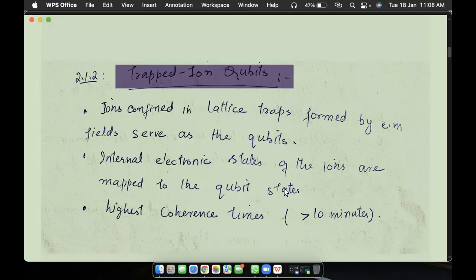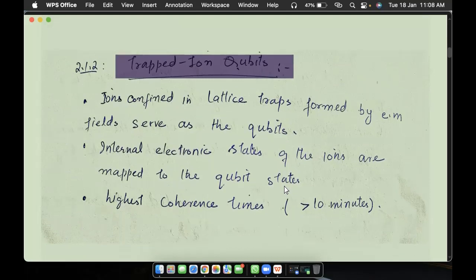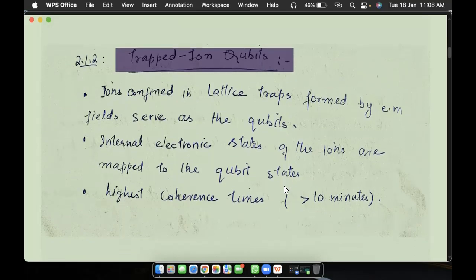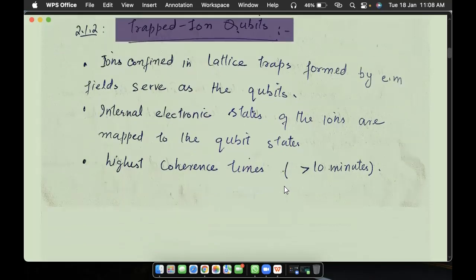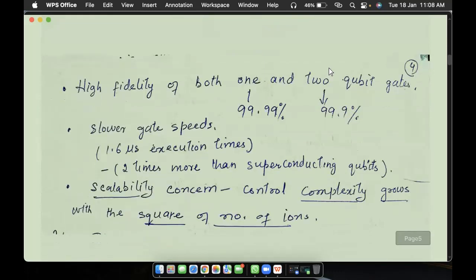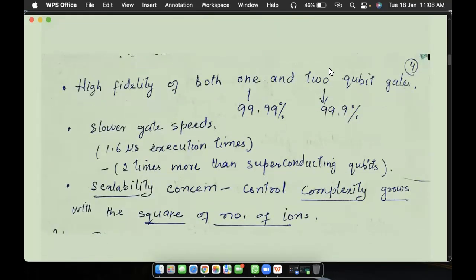And when we see their coherence time, it is much higher than the superconducting qubits. So they win on this side, that their coherence time is much higher than superconducting qubits, greater than 10 minutes. But from this side they win, and on another side they lose. Their gate speed is not high, it is very slow, about 2 times slower than the superconducting qubits, but their gate fidelity is good, that is 99.99% for a 1-qubit system, and also 99.9% for a 2-qubit system.